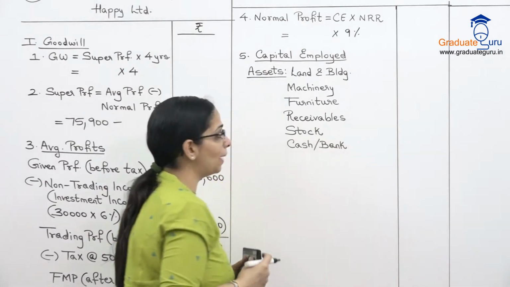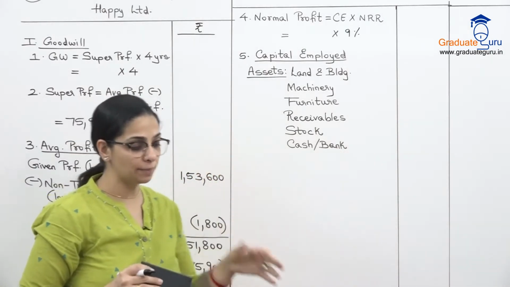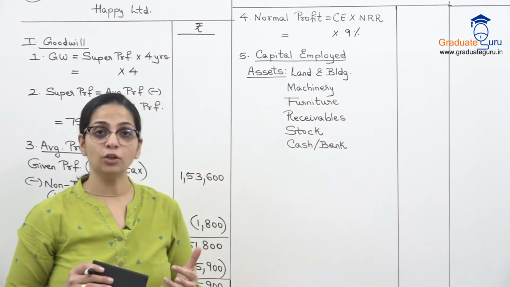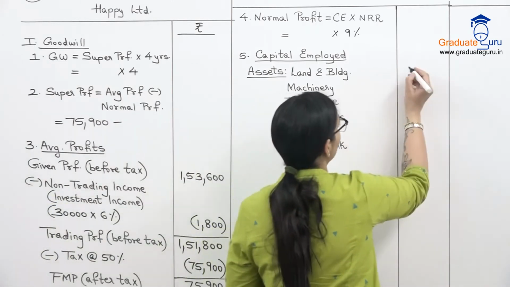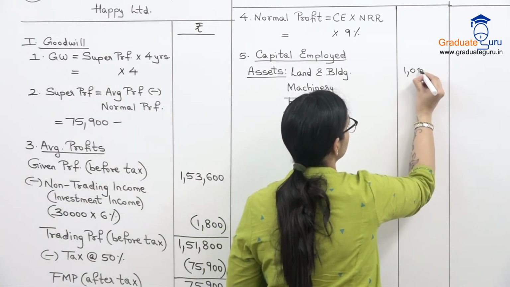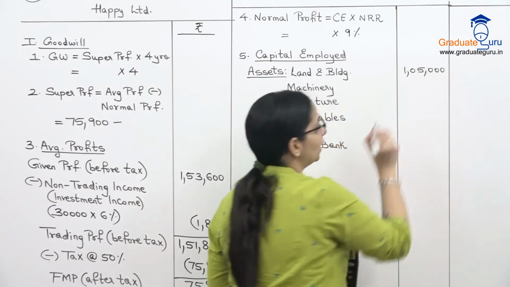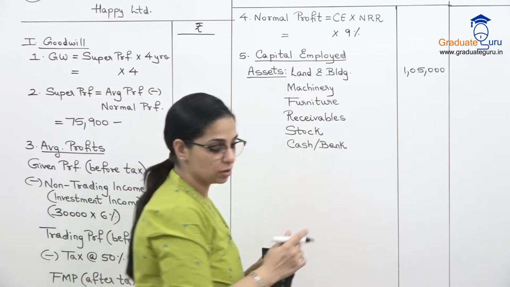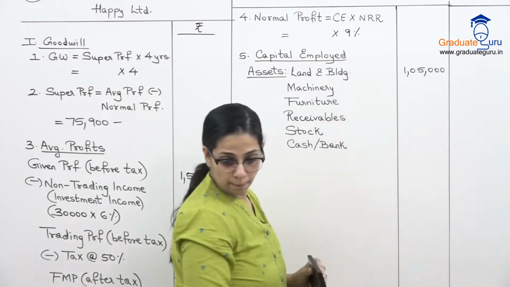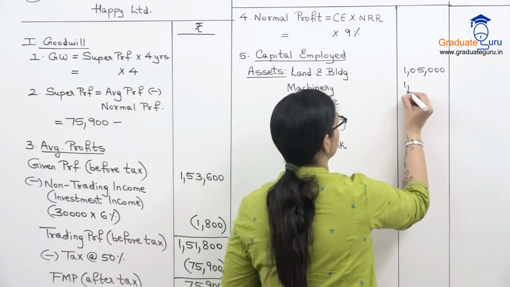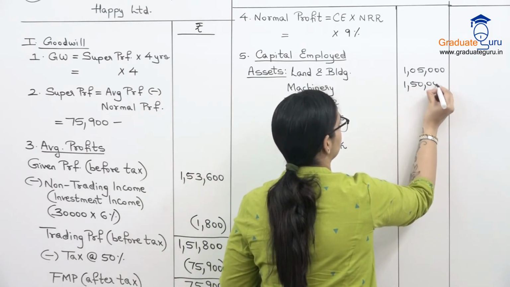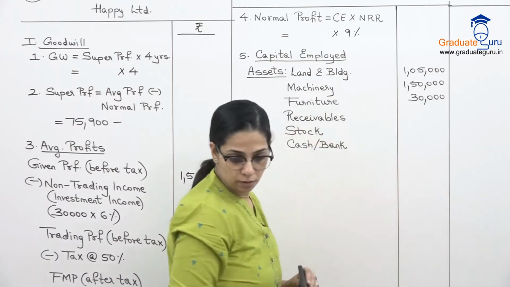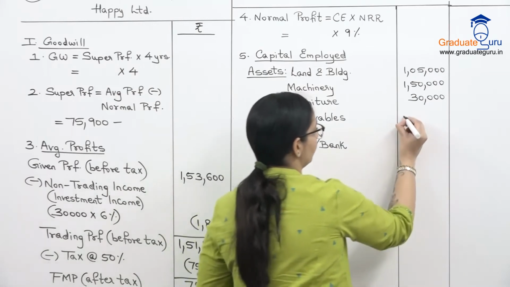Now let's write the amounts. All the amounts are from the balance sheet except one. See the last adjustment which says land and building is to be revalued at 1,05,000. So land and building I'm going to take from that adjustment, 1,05,000. Remaining everything we'll take from our balance sheet. So machinery is 1,50,000. Furniture is 30. Receivables is 1,17,000.